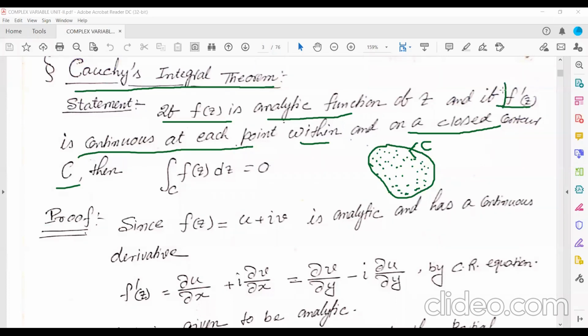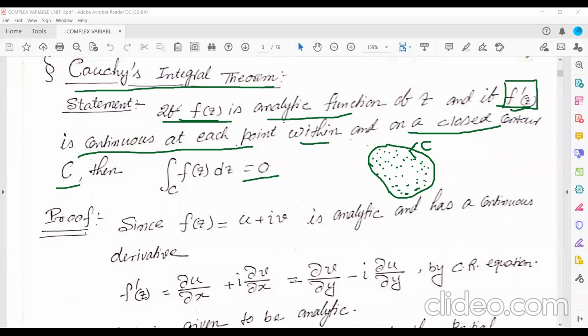If f'(z) is continuous at each and every point within and on this region R, then if you need to find the integration of this function f(z) over this curve C, its integration will be 0. But for that, the function must be analytic over the region.